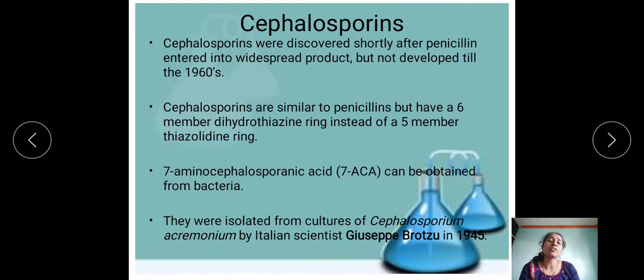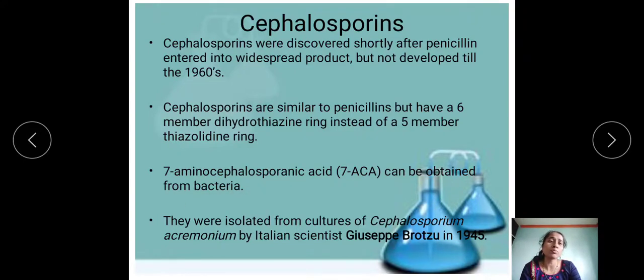Next, the second class after the penicillins is the cephalosporins. Cephalosporins were discovered shortly after penicillin entered widespread use, but were not developed until the 1960s. Cephalosporins are similar to penicillins but have one difference: a 6-membered dihydrothiazine ring instead of the 5-membered thiazolidine ring in penicillins. And there is one more point: 7-amino cephalosporanic acid, that is 7-ACA, can be obtained from the bacteria.